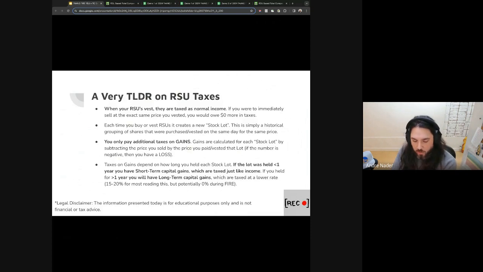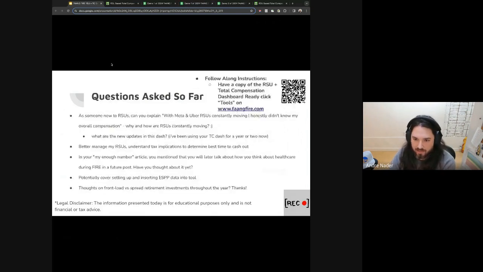I didn't need to rely on Meta doubling in a year to hit my goals. My goal was always trying to match the overall market performance. And again, if Meta went up while I was working there, or after I was no longer there, I would still take advantage of all of the upside in the form of future grants. So that is my view at a very high level on how to think about RSUs.